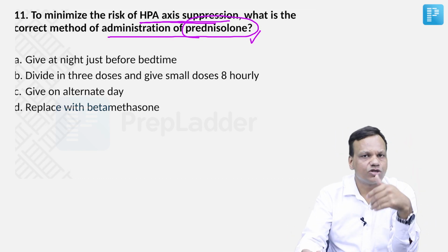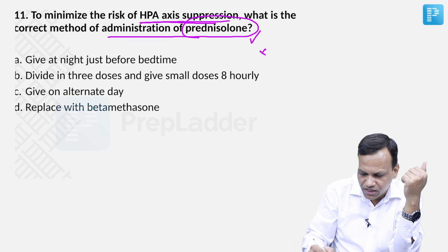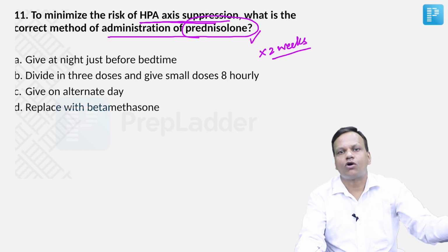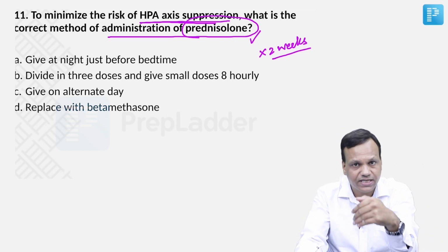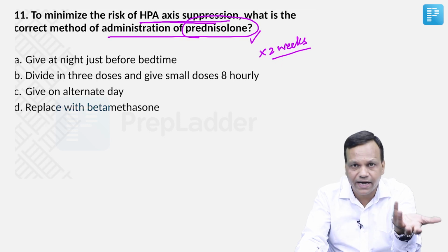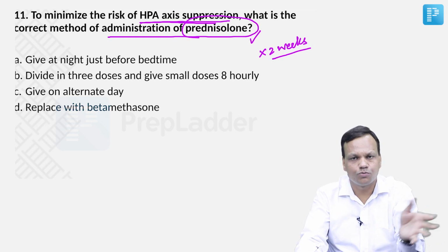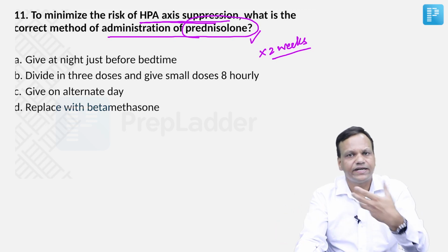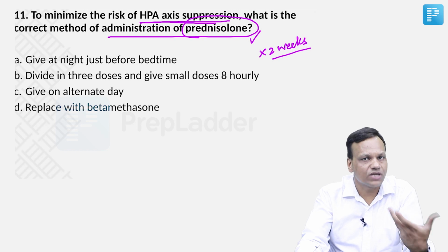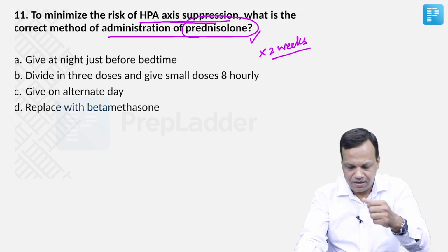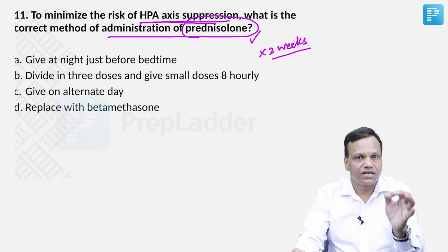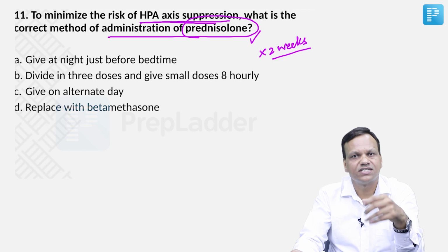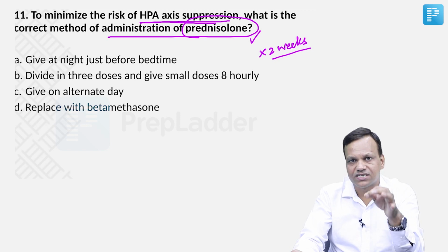So if we keep on giving steroid from outside for more than 2 weeks continuously, the adrenal gland does not produce steroid continuously for 2 weeks. And if such a thing happens, the adrenal gland forgets that it has to do something, so it forgets to produce steroids. So even if we stop giving steroid from outside, still the adrenal gland does not produce anything. When it does not produce anything, that will lead to sudden deficiency of steroids in the body, so the person can die. So this is the danger of HPA axis suppression. So we need to give steroids in such a manner that the HPA axis suppression risk is minimum.